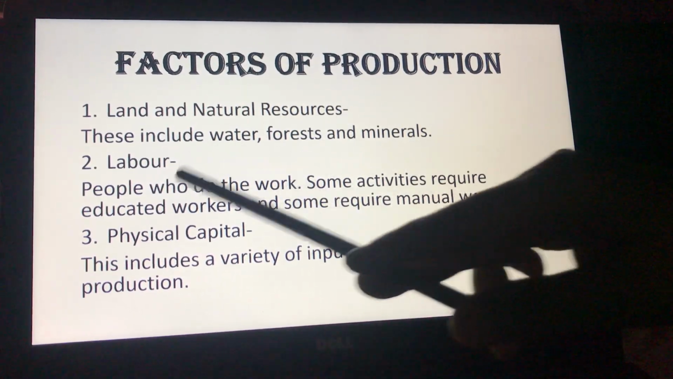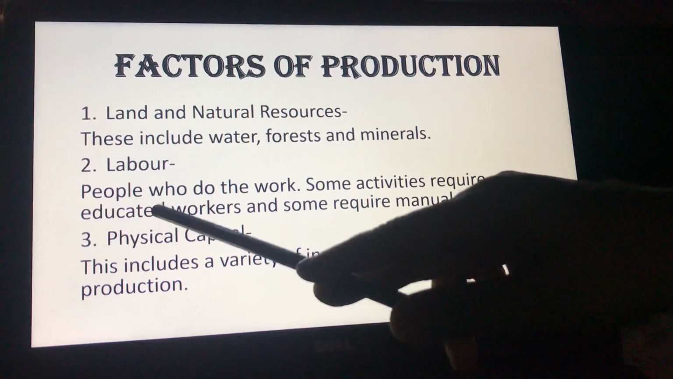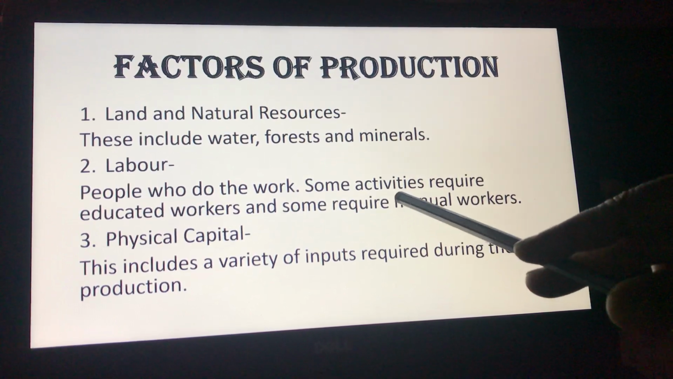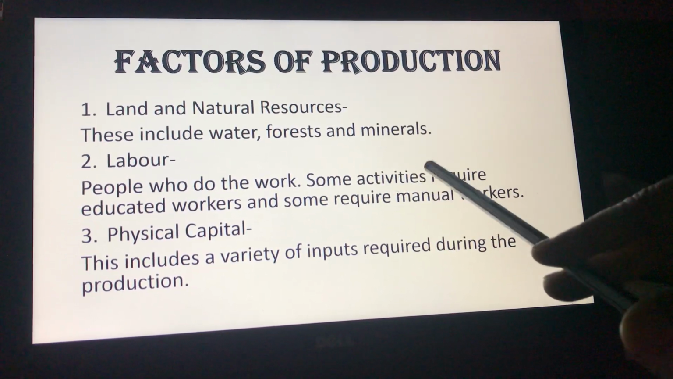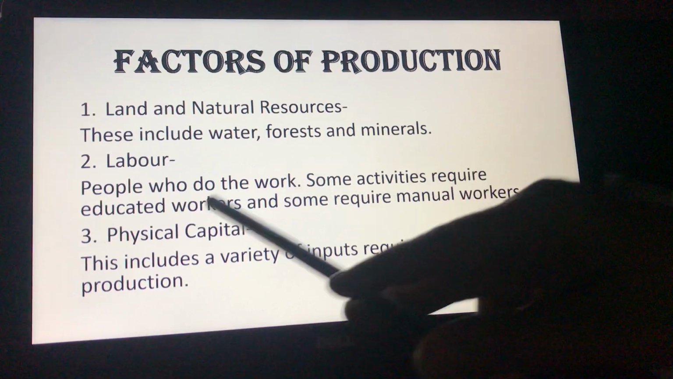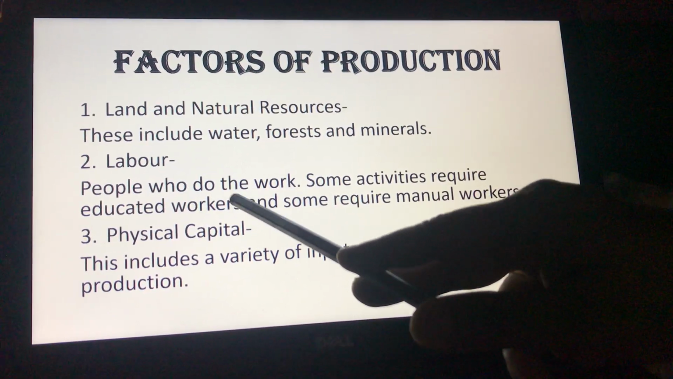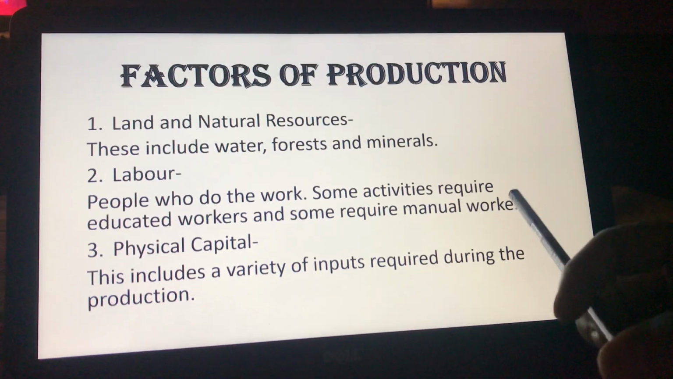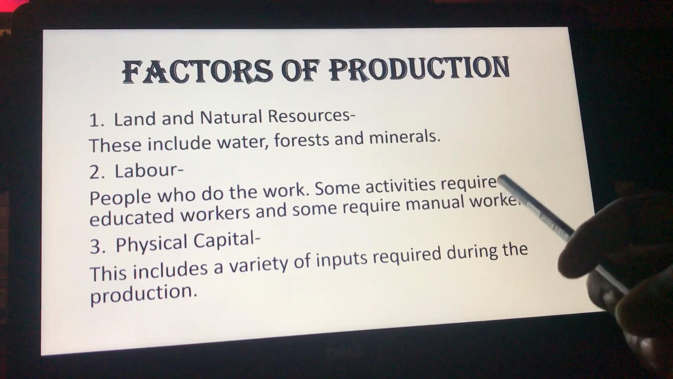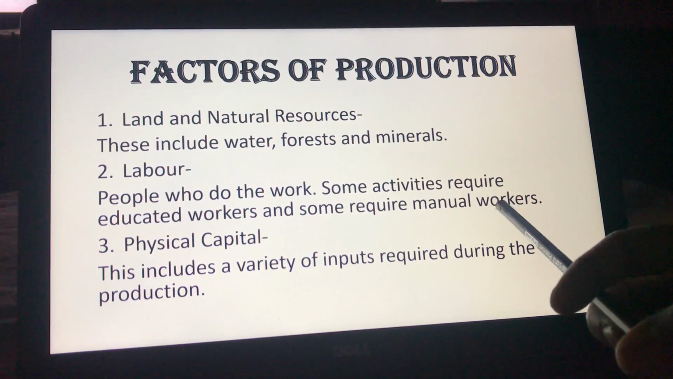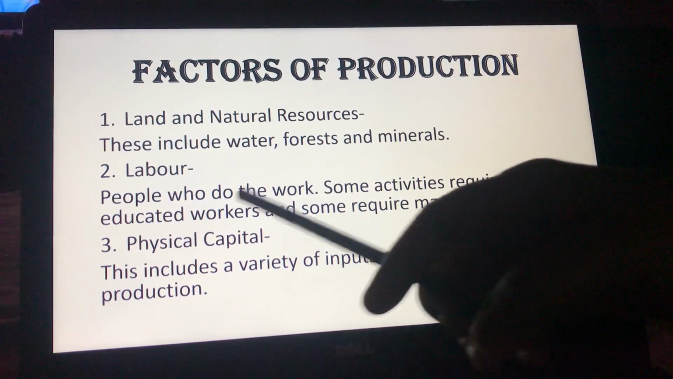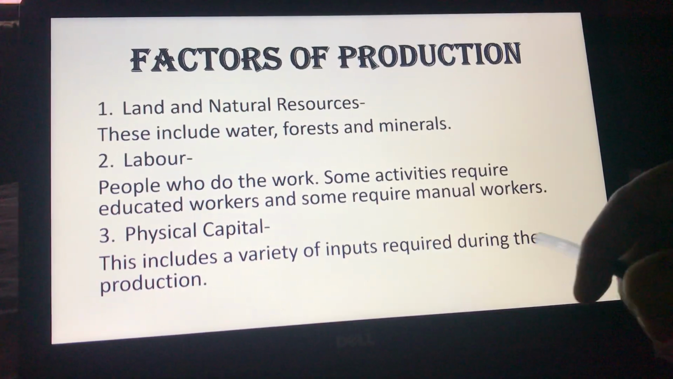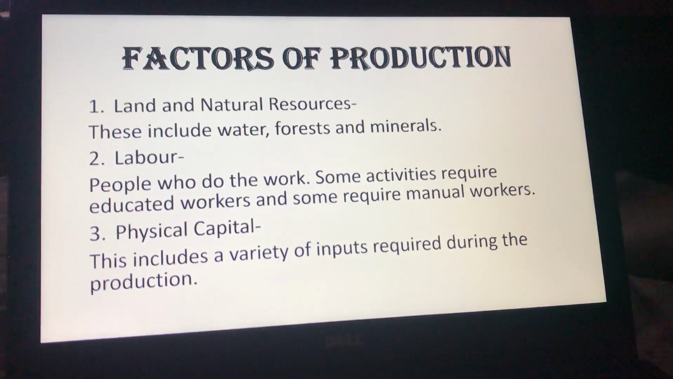Now, some activities require workers who are educated or skilled, and there are activities which do not require skilled workers, but they are simply manual workers. Educated workers we can find in factories, in schools, in offices. Manual workers are the laborer caste who can be found at construction sites, in the farming area, etc. The third factor of production is physical capital. This includes a variety of inputs which are required during the production process.